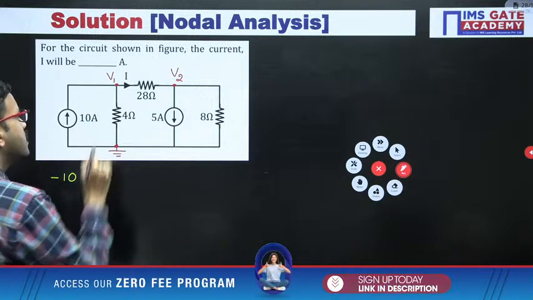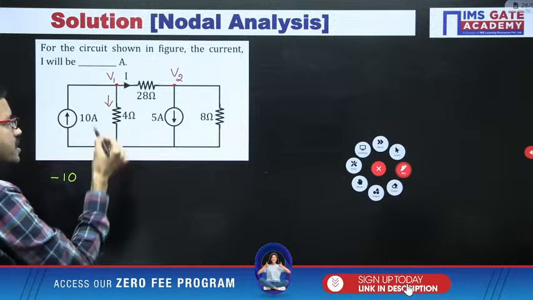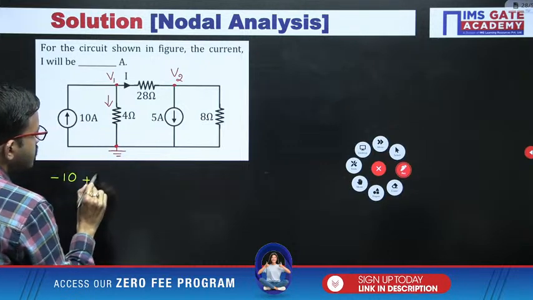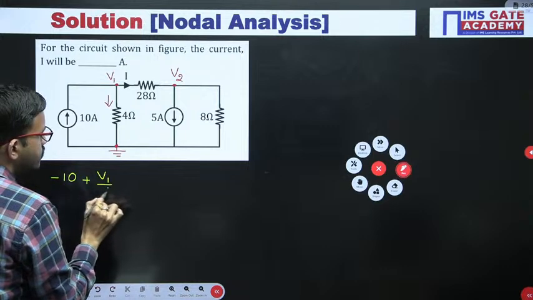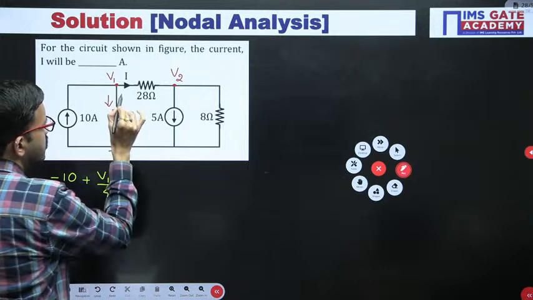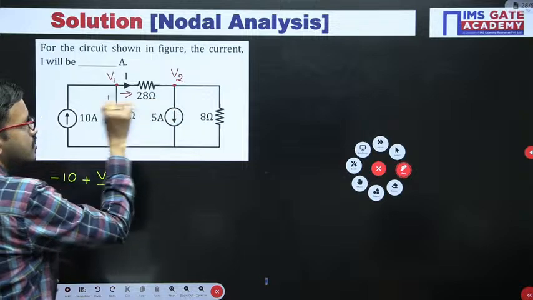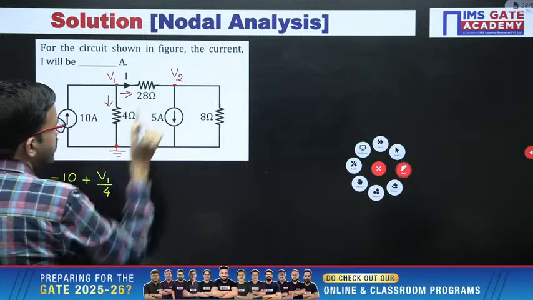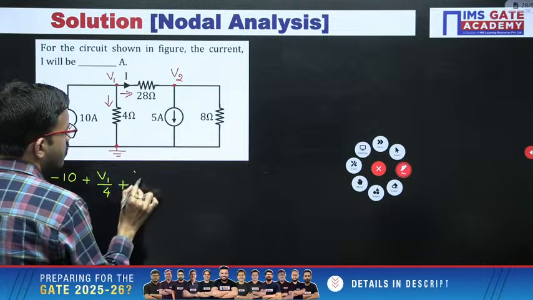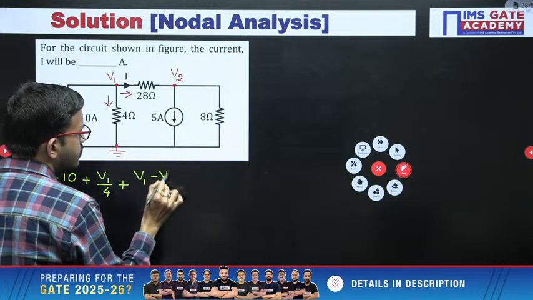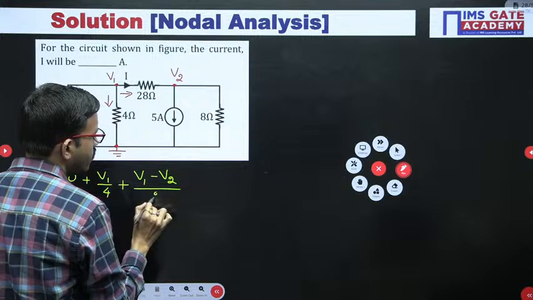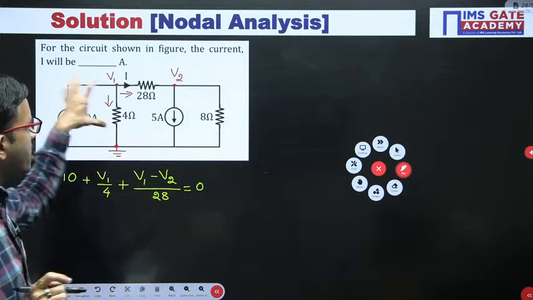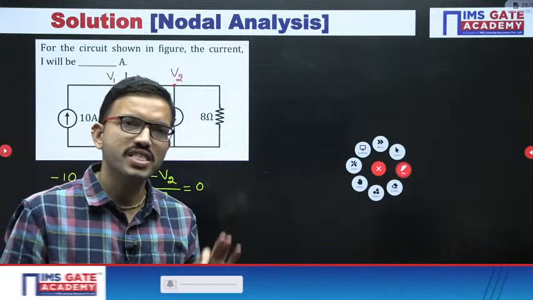In this branch you can assume that current is leaving. Leaving current is positive, V1 by 4. Similarly, in this branch you can assume that current is leaving, so leaving current is positive, V1 minus V2 divided by 28. V1 minus V2 divided by 28 is equal to 0. The sum of all the leaving currents from a particular node is equal to 0.